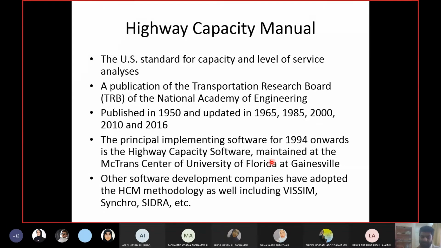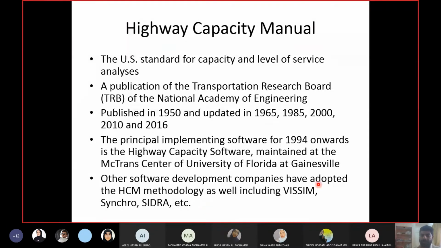I don't have the latest software, but we don't have to worry about it anymore. Why? Because the softwares developed by other companies, for example Vissim, Synchro, Sidra, Paramics, and other names as well, have inbuilt highway capacity analysis in them. So now we don't have to buy a separate software for highway capacity analysis.